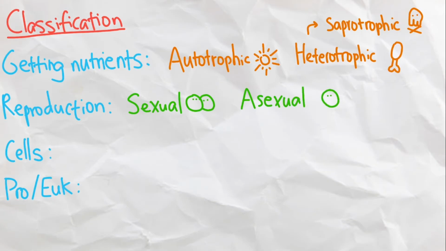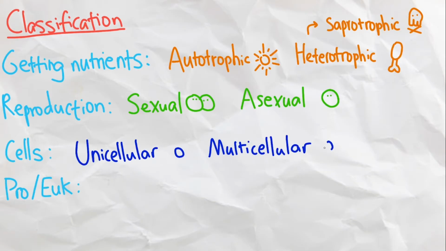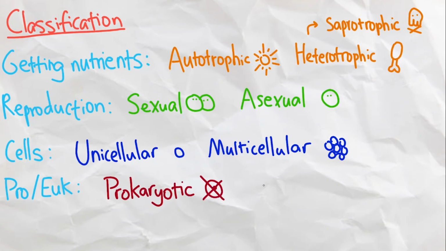Next, life can either be sexual or asexual, meaning they have to reproduce with another individual, or they can just reproduce by themselves. Next, life can either function with just one cell in the case of unicellular organisms, or they need multiple cells working together to sustain life itself, in the case of multicellular organisms. And lastly, life can either be prokaryotic or eukaryotic, meaning that they either have no nuclei or have nuclei.